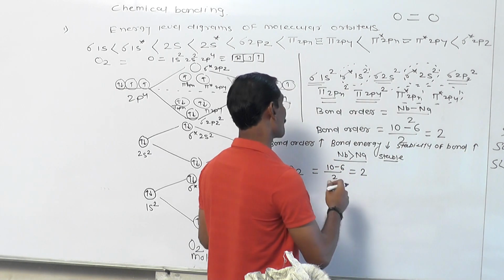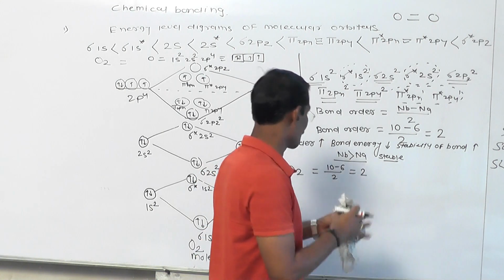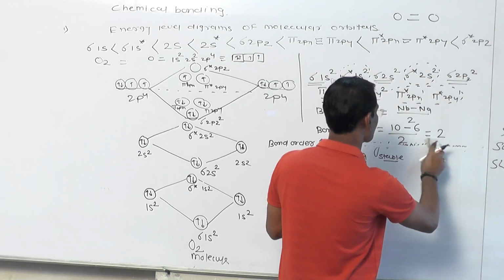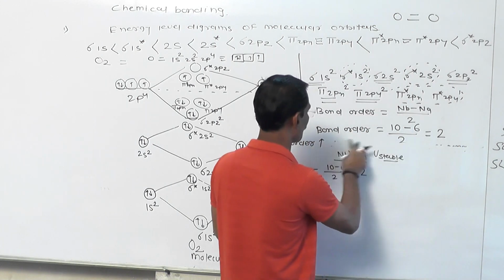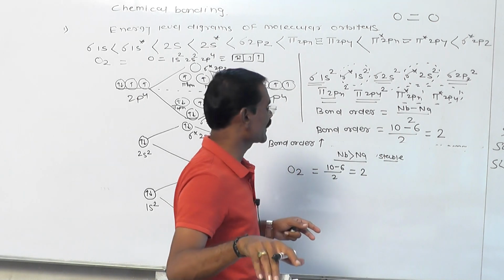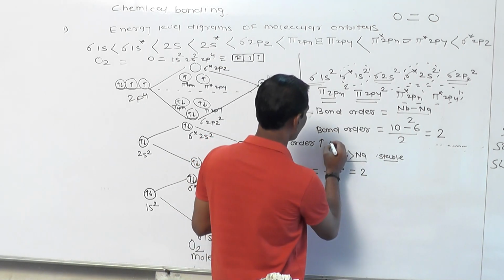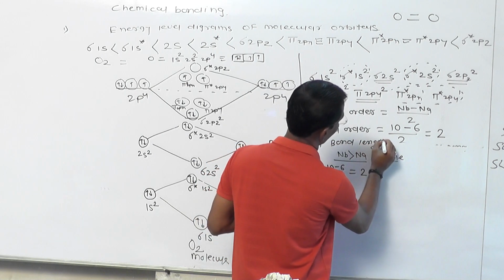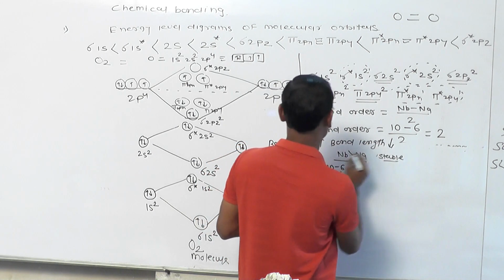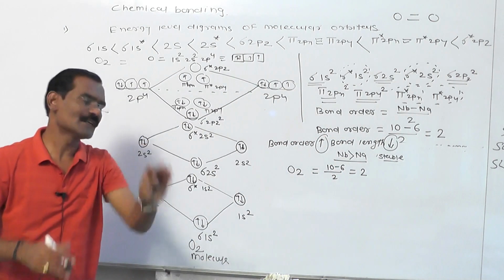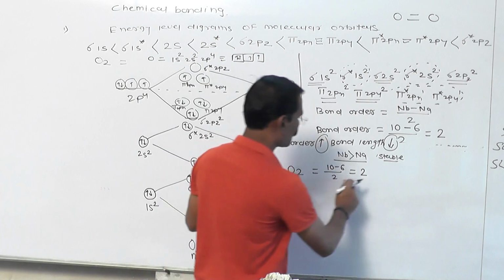And another important thing you write down in your notebook. I will give you only two relations because energy and stability are not the important ones. You know energy and stability are directly related. Listen very carefully. As bond order increases, the bond length decreases. This is increase, this is decrease. As bond order increases, bond length decreases. Now in O2, bond order is 2.